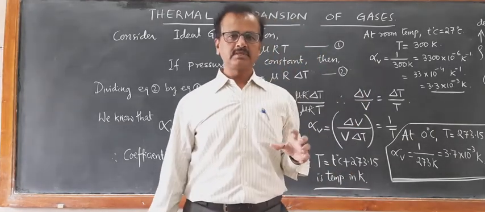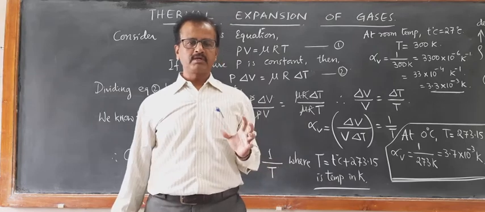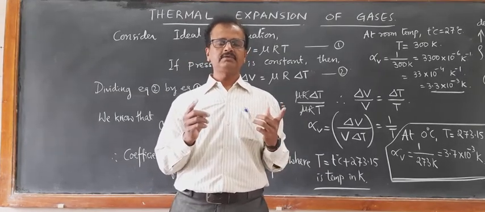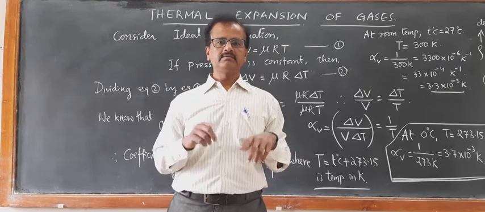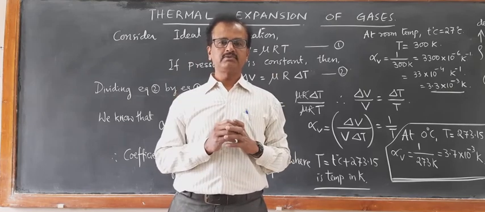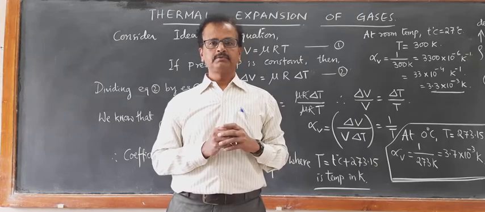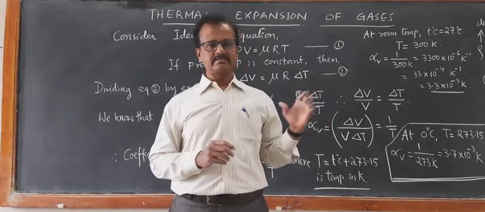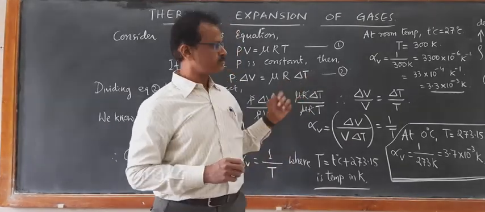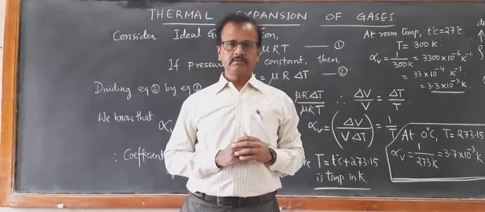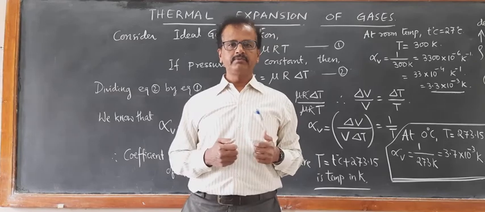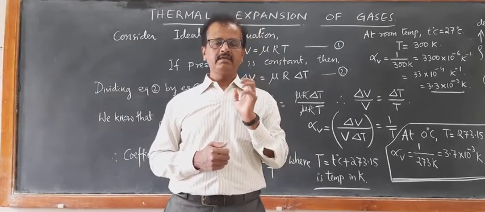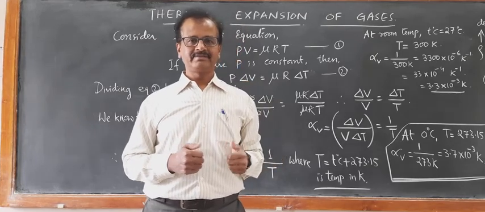Therefore, the coefficient of volume expansion for gases is equal to 1 by T, the inverse of temperature on the absolute scale, temperature in Kelvin. So this is about the behavior of volume expansion of gases. Okay. In the next video, we will learn the important relation between alpha L, alpha V and alpha A. Thank you. Have a nice day.